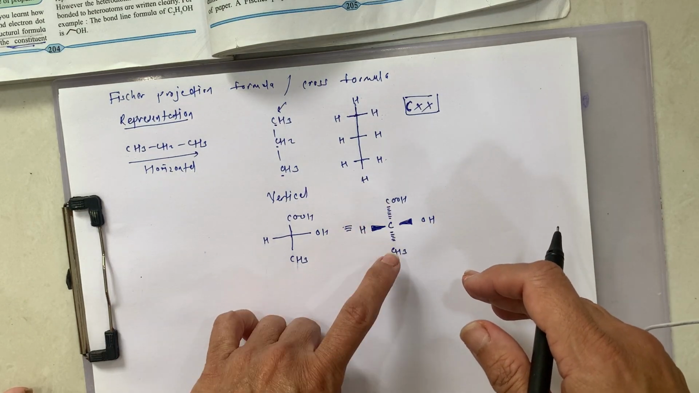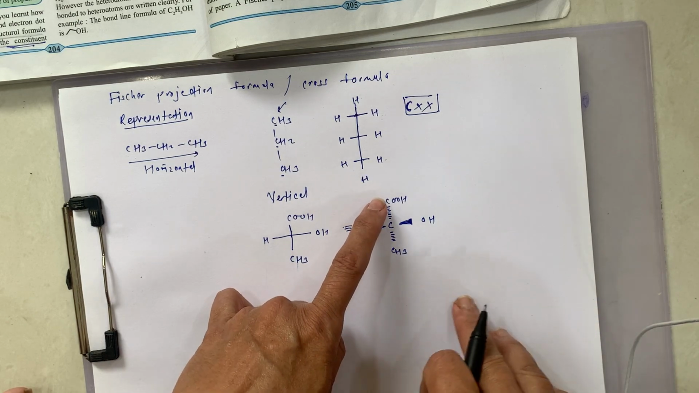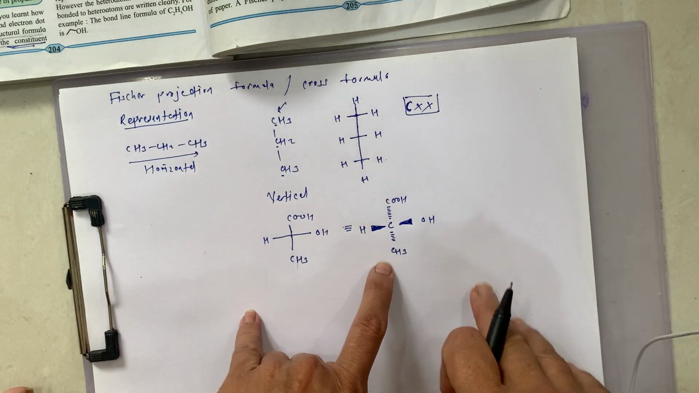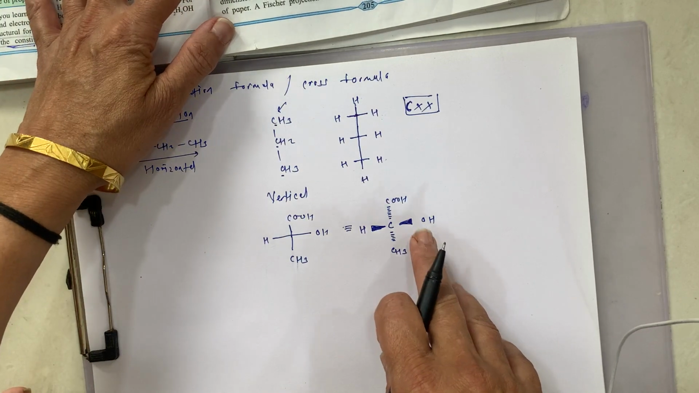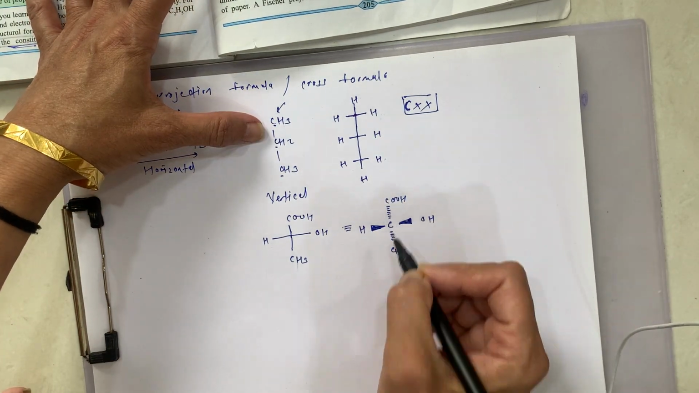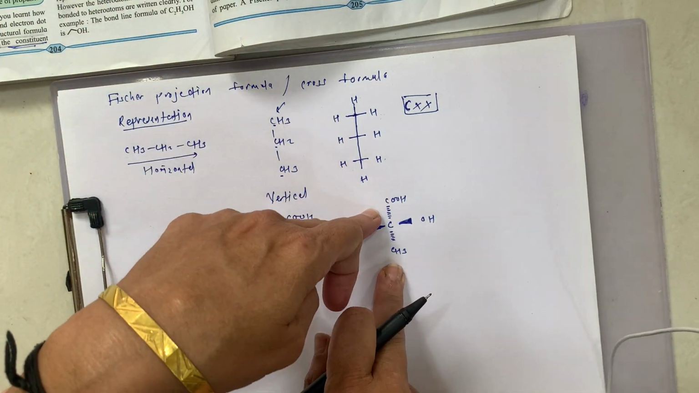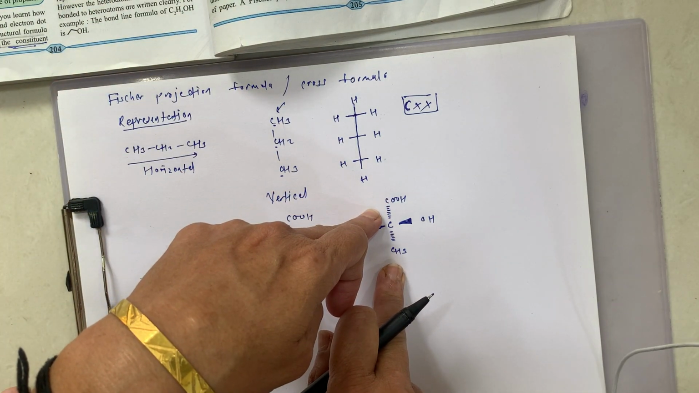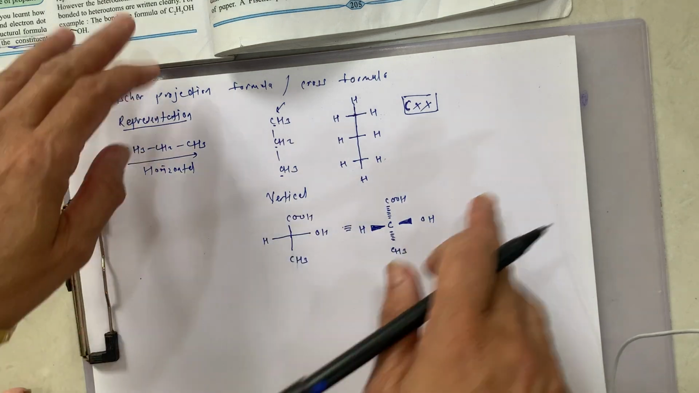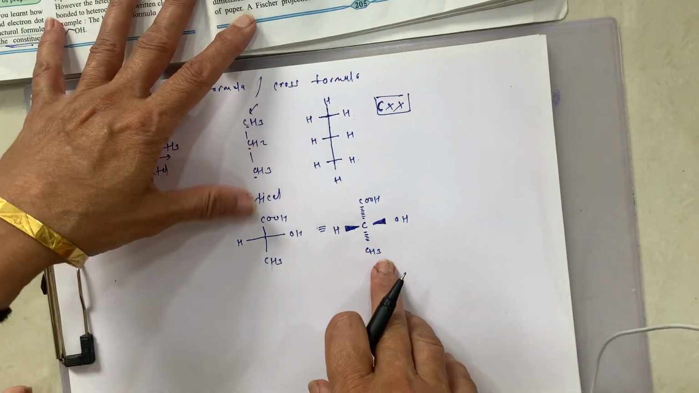While vertical lines show the bonds, they are in the form of dash wedges. This means they are below the plane. Okay, what do we represent? What is the convention over here?